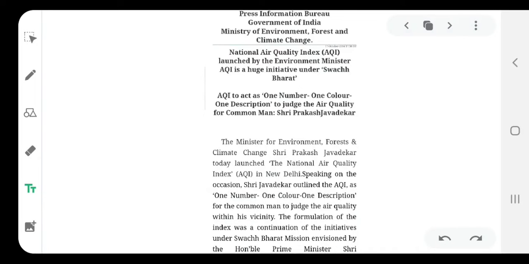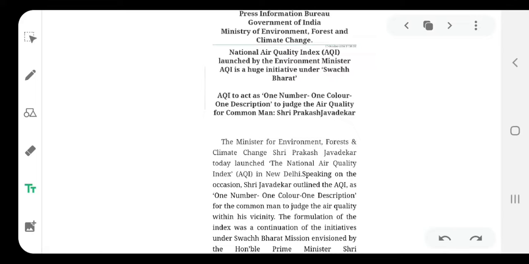So what is AQI? AQI is nothing but the Air Quality Index, and if we calculate this index nationwide, it is also called the National Air Quality Index. This initiative was launched by the Environment Minister of the Indian government under the mission Swachh Bharat. According to this concept, the motto is one number, one color and one description.